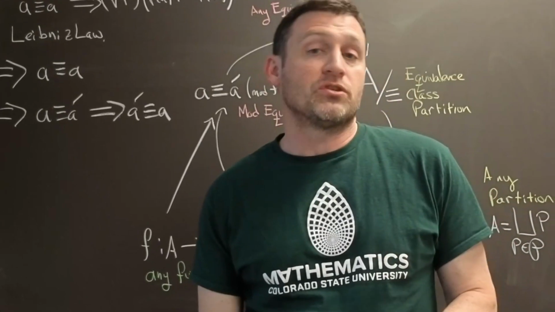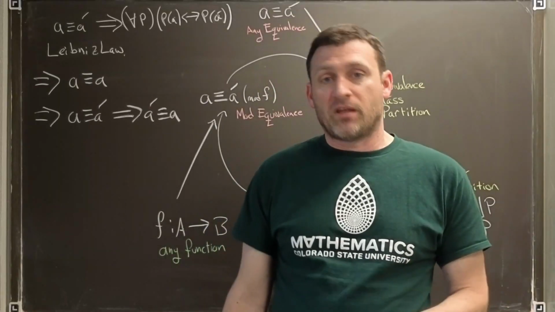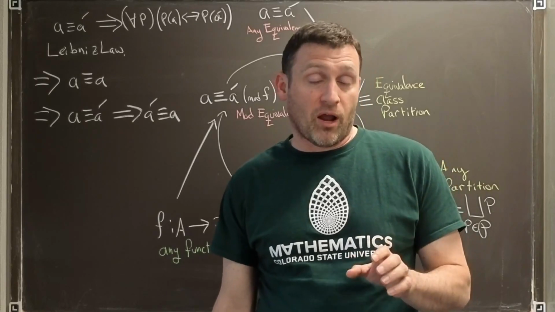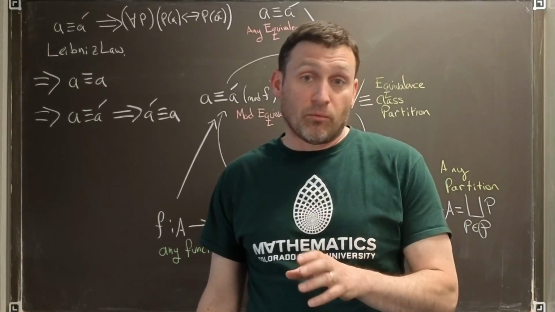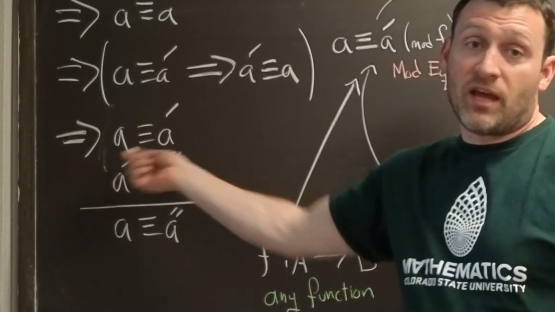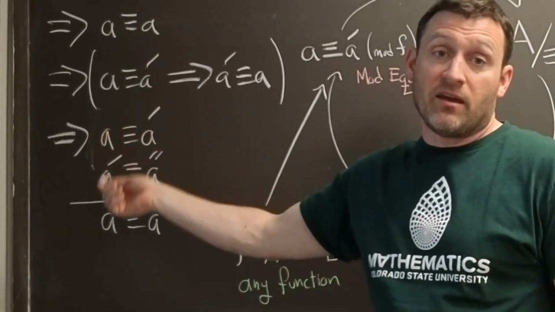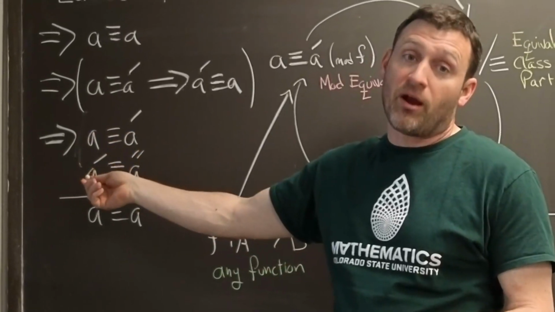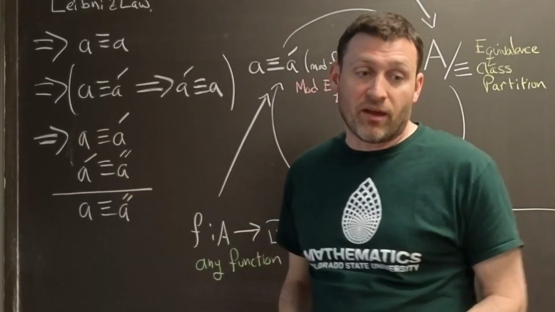The final rule is known as the transitive law. Here what it means is that if A is equivalent to A prime, and A prime is equivalent to A double prime, then A is equivalent to A double prime. If I can use A prime instead of A, and I can use A double prime instead of A prime, then I can use A double prime instead of A.